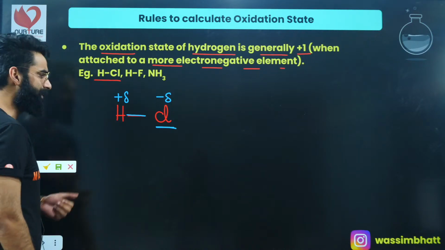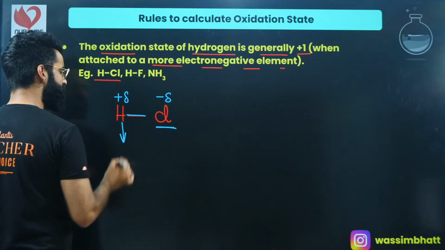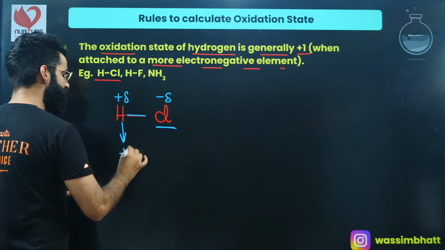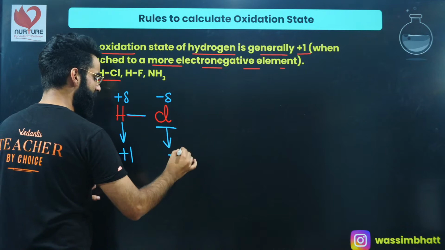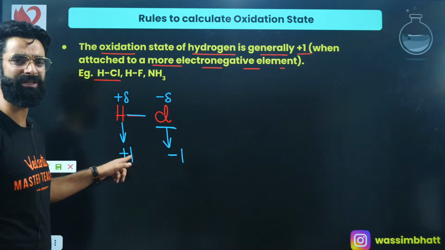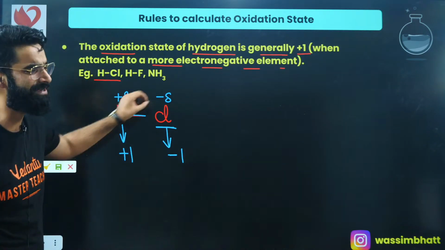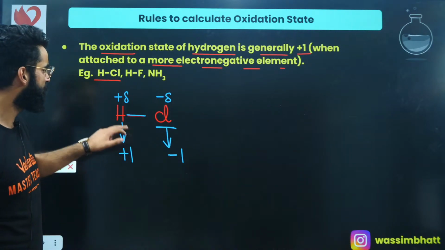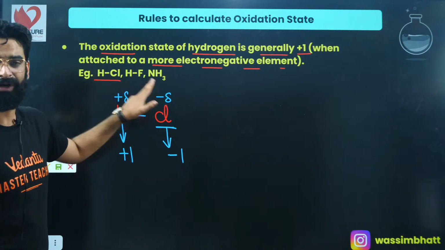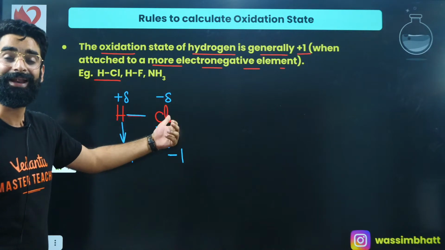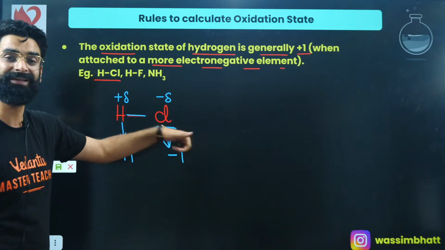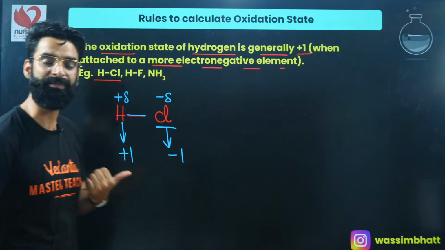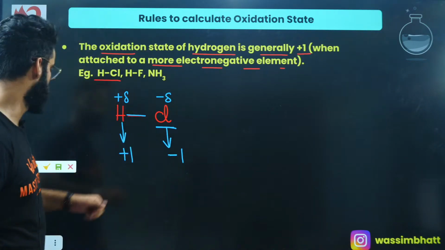So I'll represent it as +1 and -1, but you should know this is not the real charge, this is the virtual charge. Delta is understood now, right? So whenever hydrogen is attached to a more electronegative element than itself, like chlorine, oxygen, fluorine, hydrogen shows the +1 oxidation state. This is one more rule.